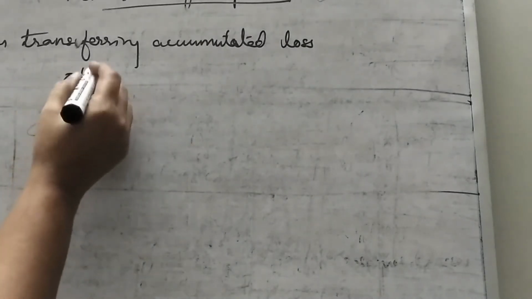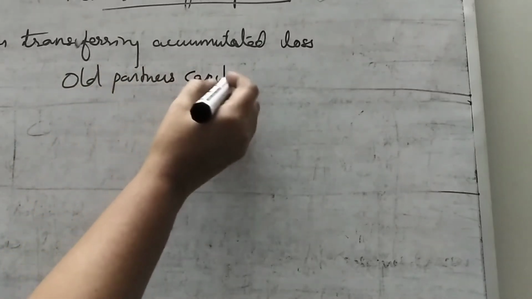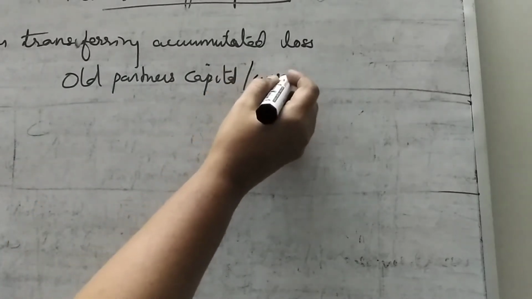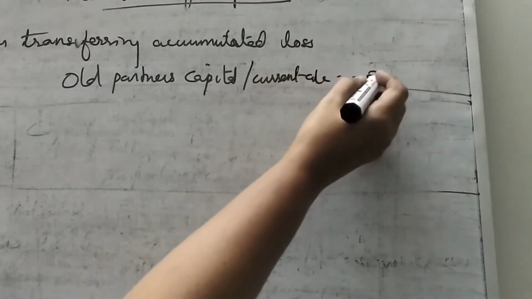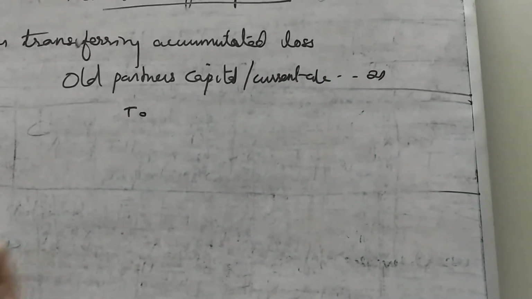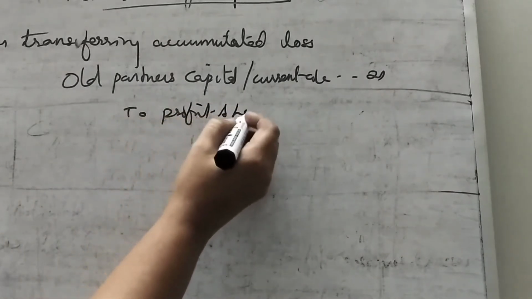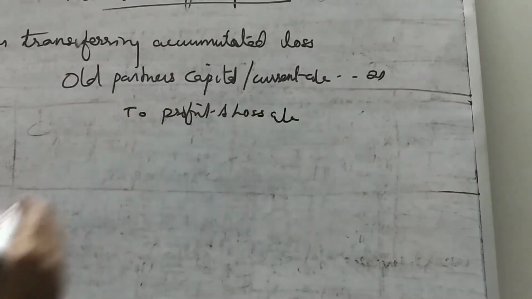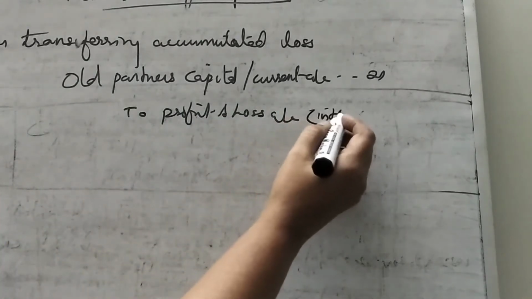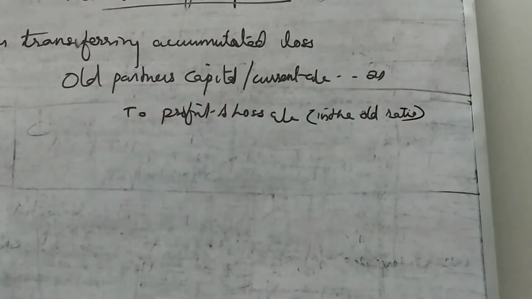Old partners' capital or current account debit, to profit and loss account. This also is in the old ratio. Okay, so this is the journal entry.